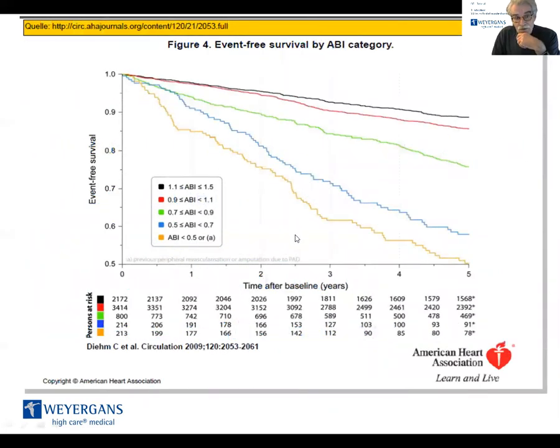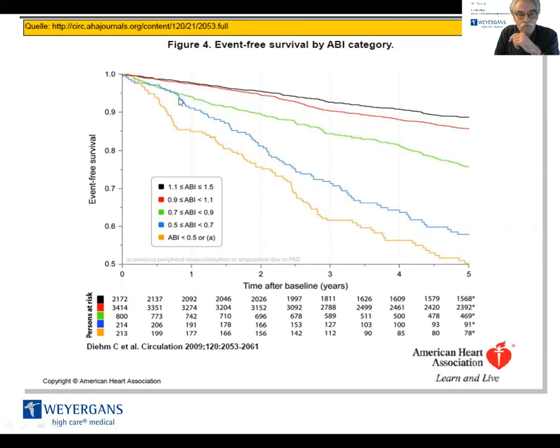That's an outcome of two studies. One of the German study, GET-ABI, German Epidemiological Trial on Ankle Brachial Index, and the study of the American Heart Association. Here is the timeline, the base years from 1 to 5 years, and here patient starts. Patients with a good ABI of 1, 1.1, or everything which is good, the number of 1 is quite good.